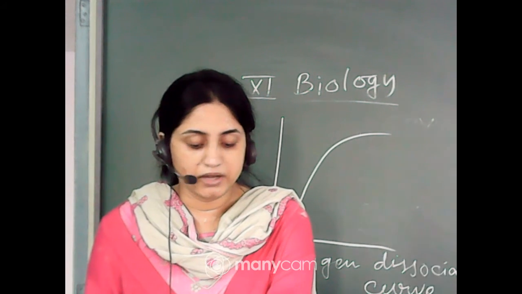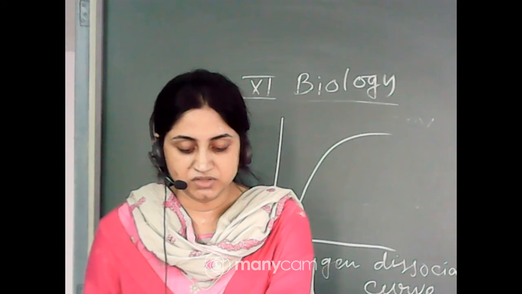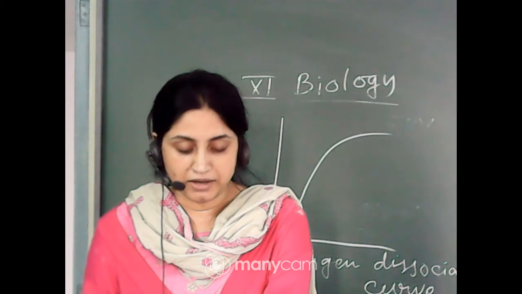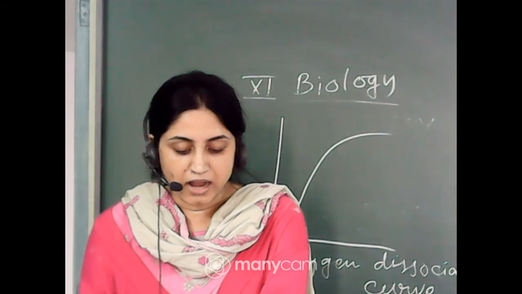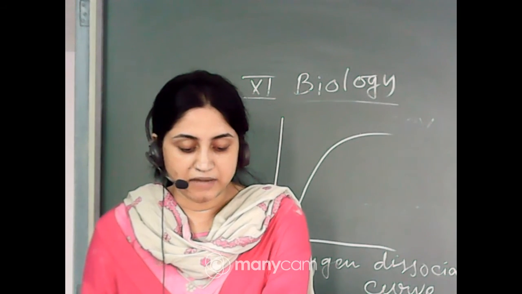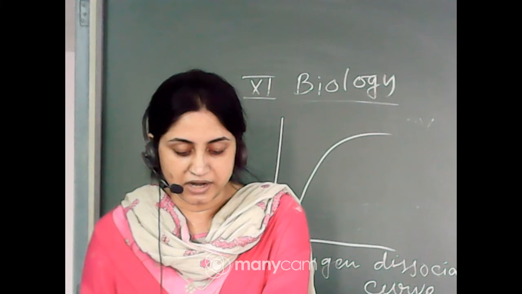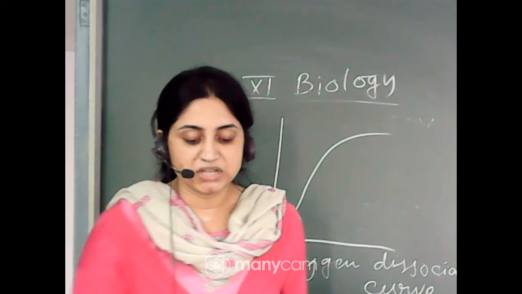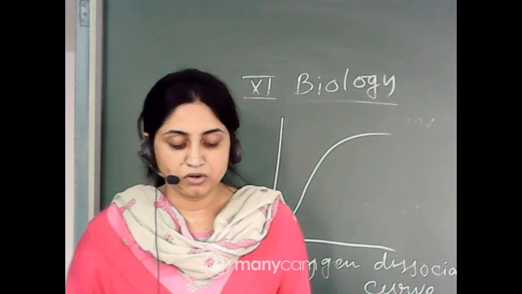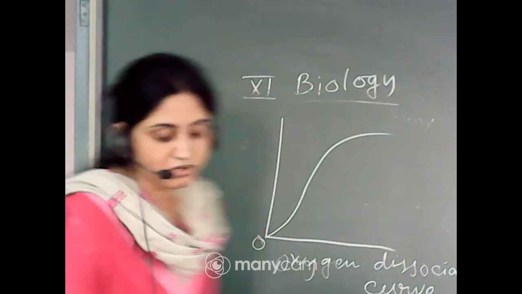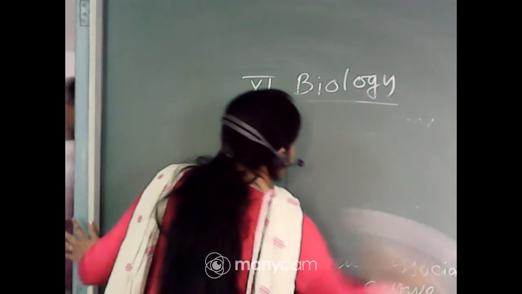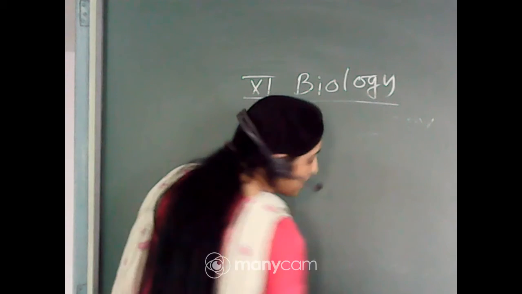RBCs contain a very high concentration of the enzyme carbonic anhydrase, and minute quantities of the same are present in the plasma too. This enzyme facilitates the following reaction in both directions. Okay, so which enzyme helps in the formation of bicarbonate? That is carbonic anhydrase. So which reaction occurs when carbon dioxide binds?